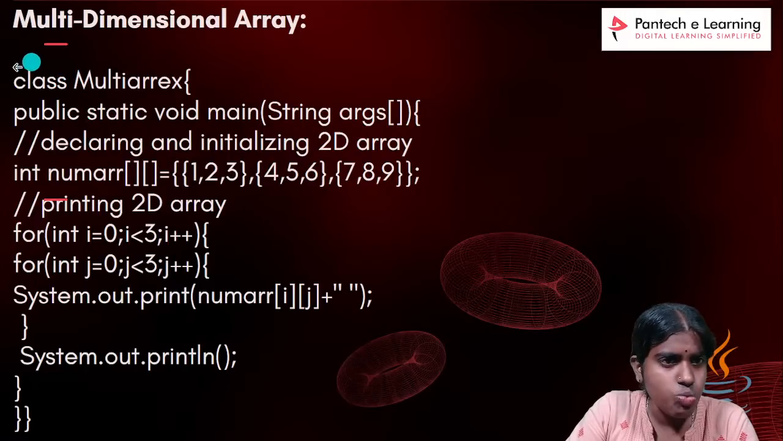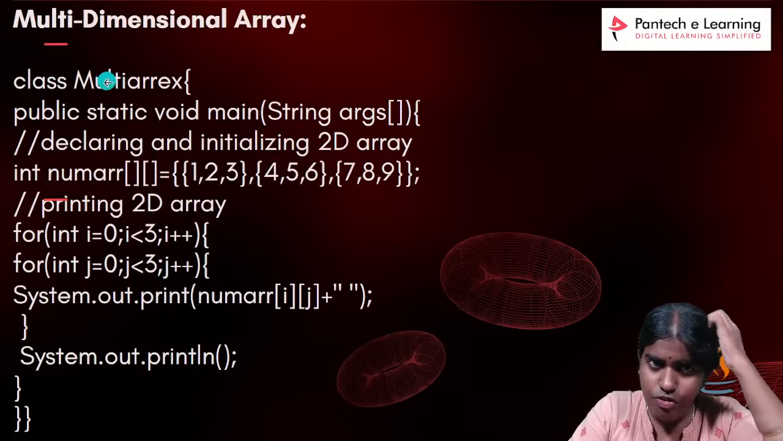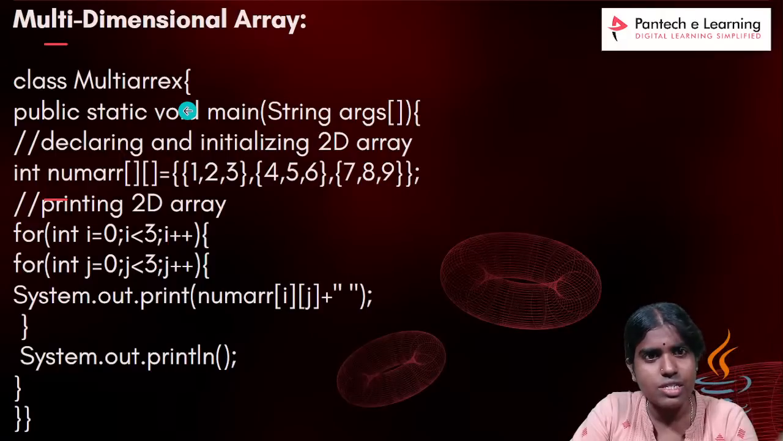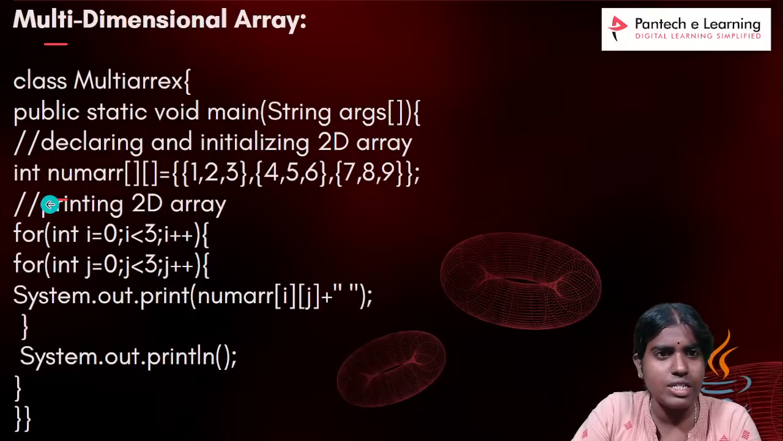Inside this, whenever I want to create any new class, I use the class keyword followed by the name of the class. It is prepended by different types of access modifiers. And inside this, whenever I want to create a main method, I give public static void main. The argument is passed as a string array.